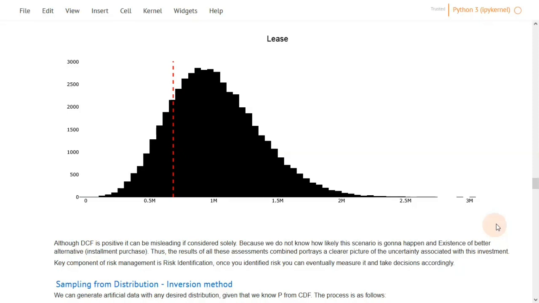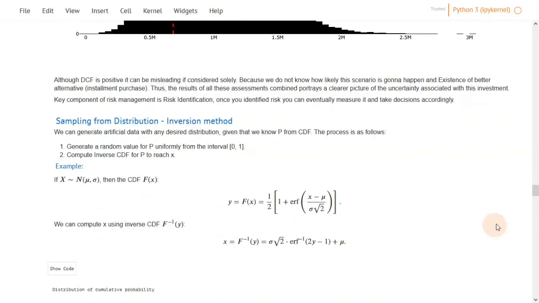Hopefully by this you have a better understanding of distributions and how you can apply distributions to real examples. What's coming next is that we are going to discuss the mathematics behind all that we have been doing so far and also discuss the code used to generate this notebook. Okay, let's start with sampling from the distribution, because this is still fresh in our mind and this is what has been discussed earlier. There are several ways to sample from a distribution, and one of them is to use the inversion method. The inversion method is actually using the cumulative distribution function to come up with x values.